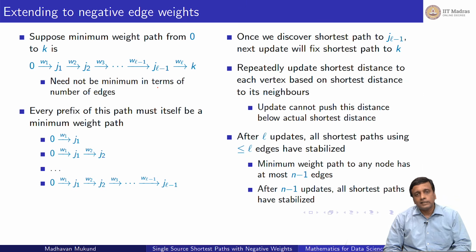So if we have this property that we can update and make sure that after L updates, all the paths of length L in terms of number of edges have achieved their minimum, that is, there are no shorter ways to go in L edges or less. You have to take maybe one more edge and take a negative edge, that's different, but you cannot get there in L edges. Then we can guarantee that we can first find all shortest paths.